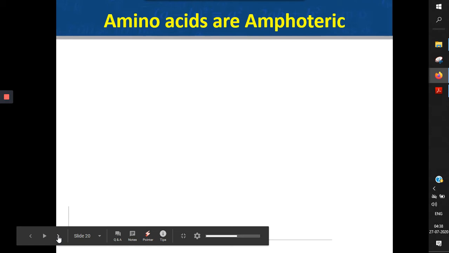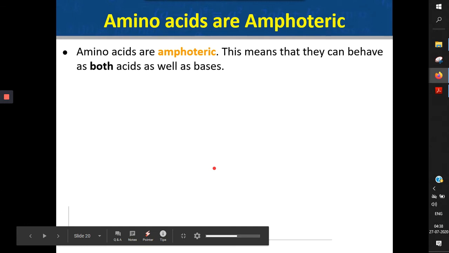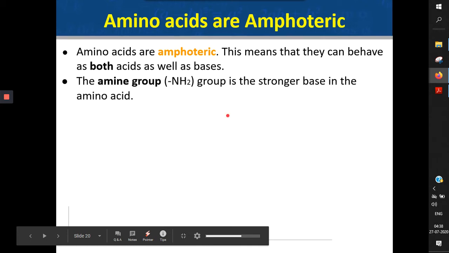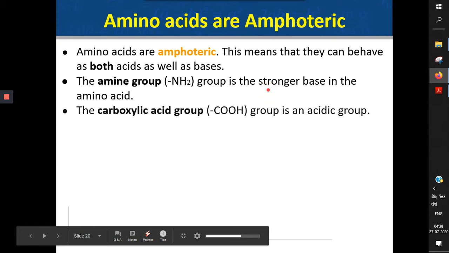So we say that amino acids are amphoteric in nature. What does amphoteric actually mean? It means that an amino acid will behave both as an acid as well as a base. I'm guessing by now, because you just saw the structure of amino acid, you can gradually understand where we are going towards. So this amino acid has an amine group, which is a strong base chemically. It also has a carboxylic acid group, which is acidic in nature.